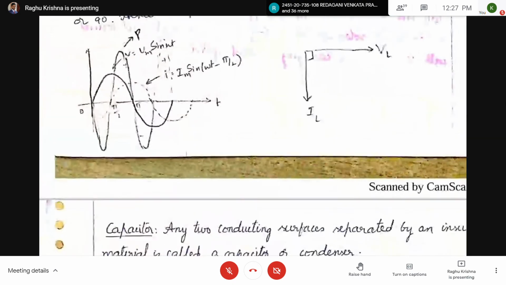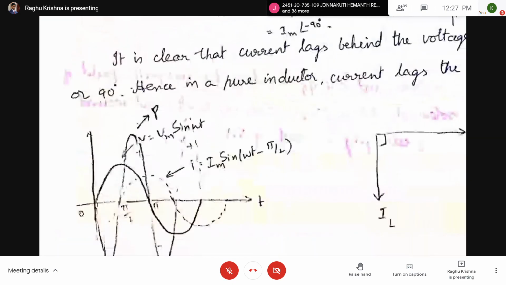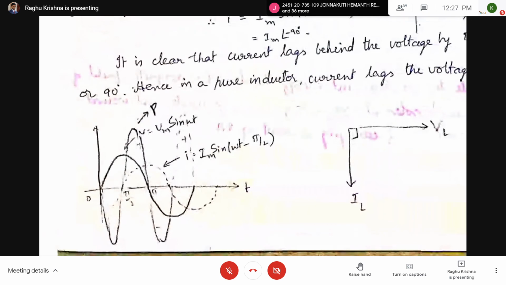Here, what about the net power, the average power? So average power will be 0. So the power consumed by an inductor will be 0. What it is doing is, in a quarter cycle it is consuming the power, and in the next quarter cycle it is delivering the same power. So it is storing the power and it is delivering the power.